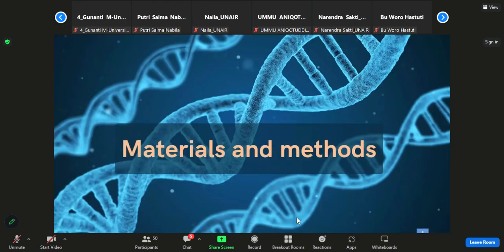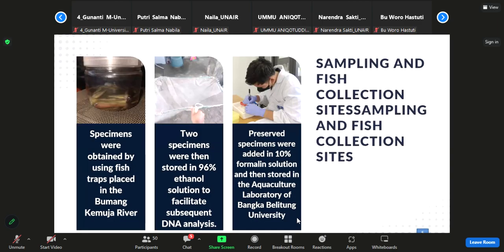Okay, material and method. Here, the specimens were obtained by the utilization of a fish trap deployed in the Bumang Kemuja River, located in Bangka Island, Indonesia.